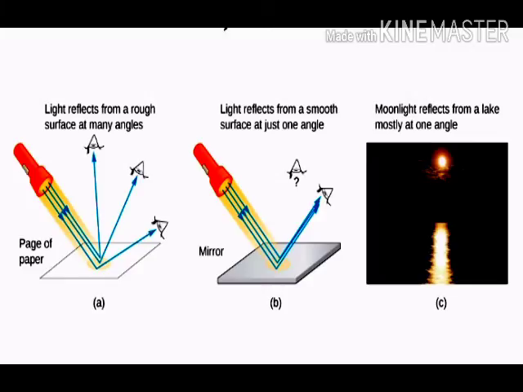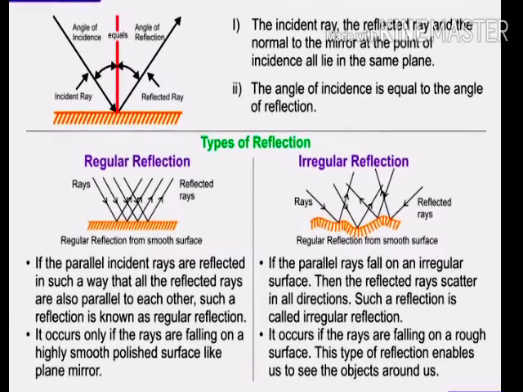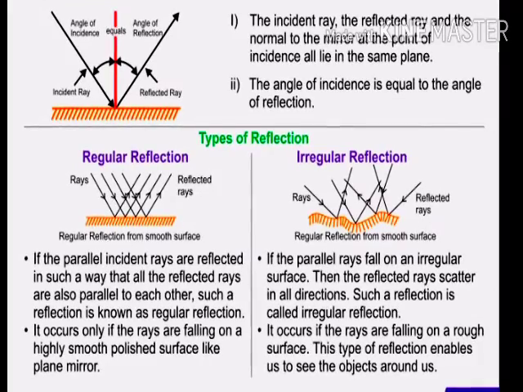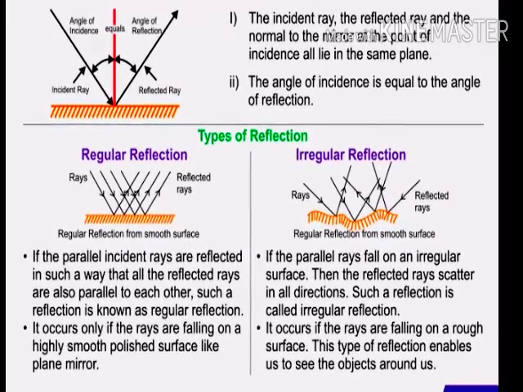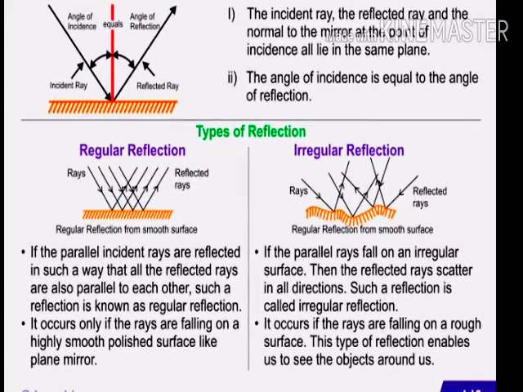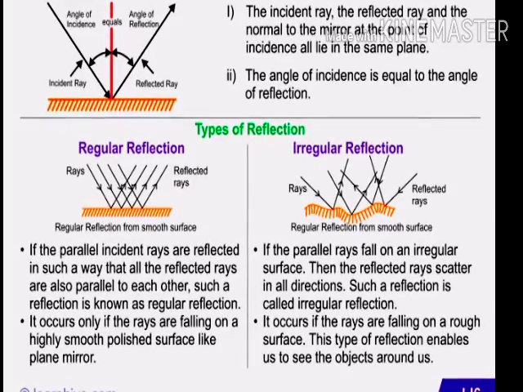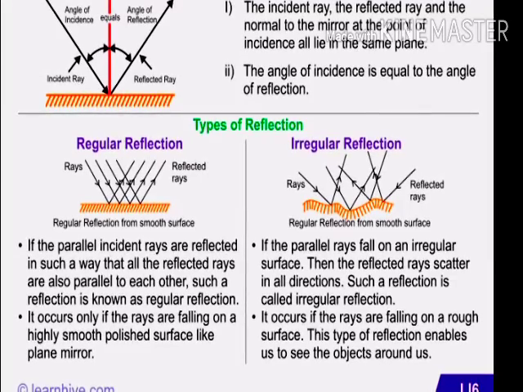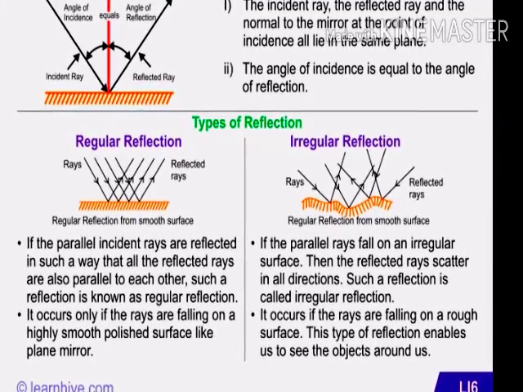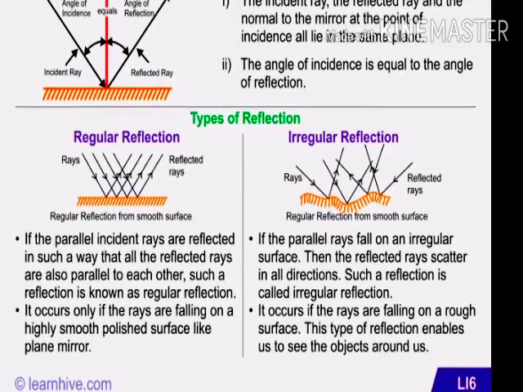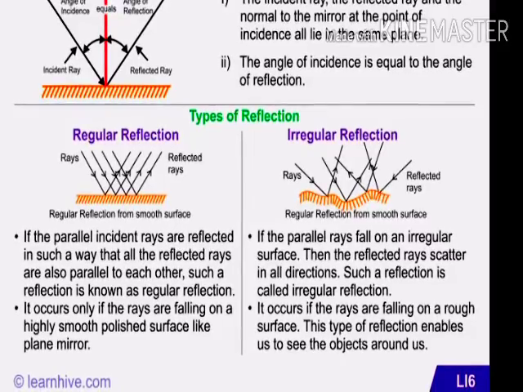See the pictures now. Again, second point: regular reflection occurs only if the rays fall on a highly smooth, polished surface like a plane mirror. Irregular reflection occurs if the rays fall on a rough surface. This type of reflection enables us to see the objects around us. Here, regular reflection happens on a smooth polished surface like a plane mirror, where the rays fall on the mirror. In irregular reflection on a rough surface, the reflected rays will be scattered in all directions.